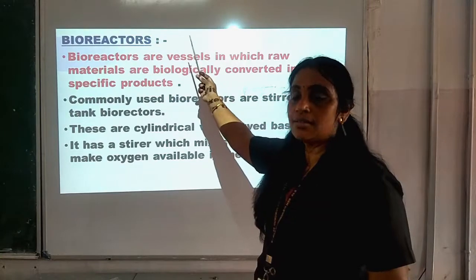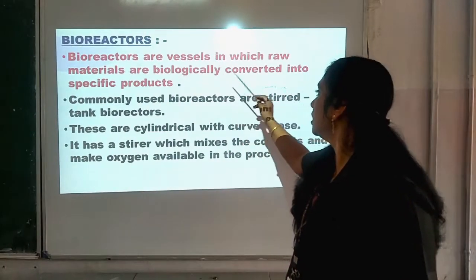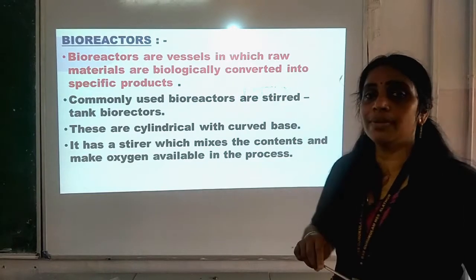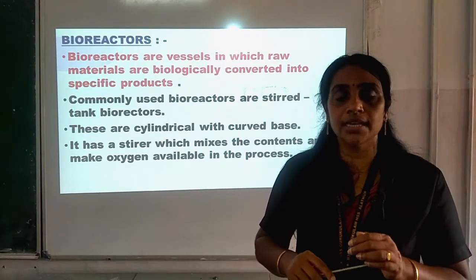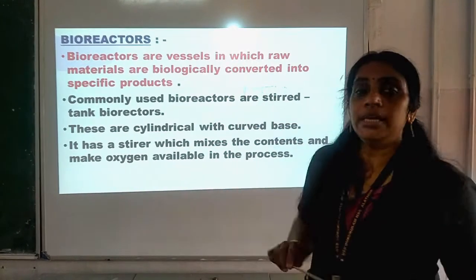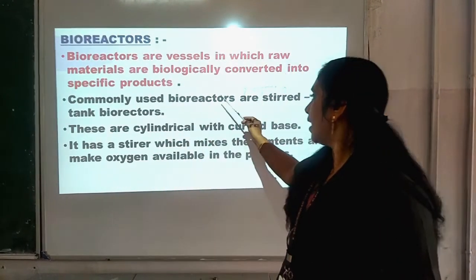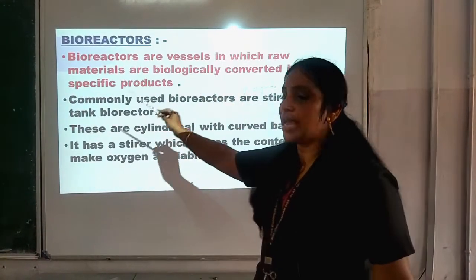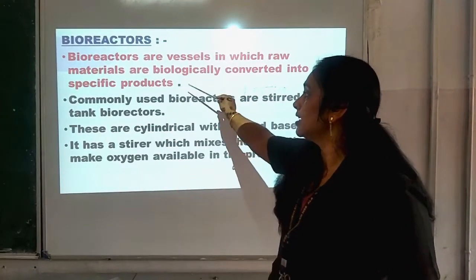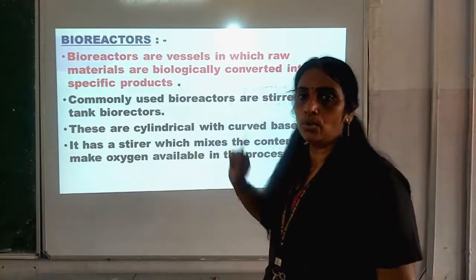So, what are bioreactors? They are vessels in which raw materials are biologically converted into specific products. Biologically converted means that by using living organisms, or microorganisms, the raw material will be converted into specific products. And a commonly used bioreactor is the stirred tank bioreactor. This is a commonly used bioreactor for producing the specific product.